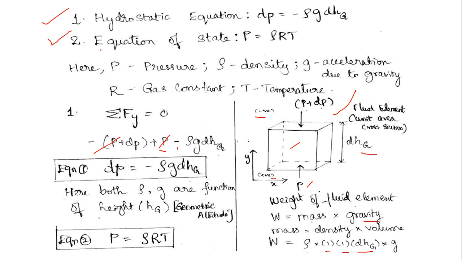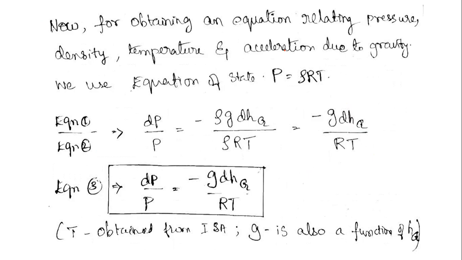The next equation we will be needing is the equation of state. P is equal to rho RT. This is a common equation which we all know. And according to this equation, if we know any two of these terms, we can derive or calculate the third term. That is, if we know the pressure and density, we can calculate the temperature considering the R, that is the gas constant, to be a known value. So as we know these two equations, let's get into deriving the geopotential height.